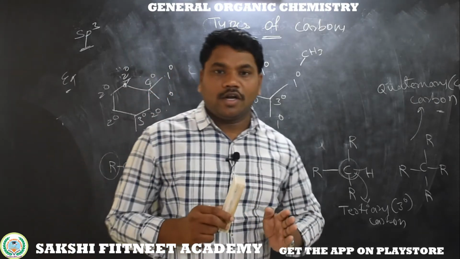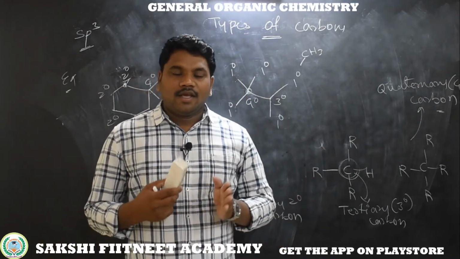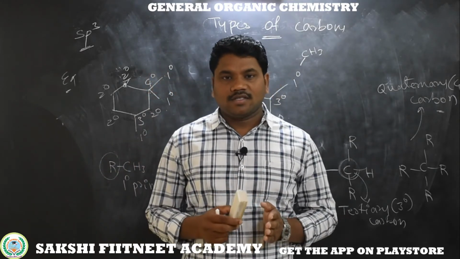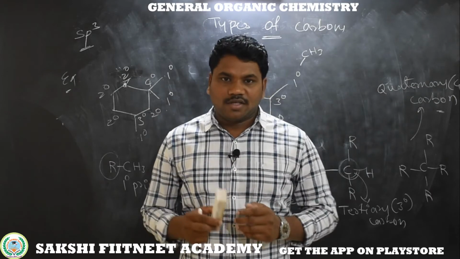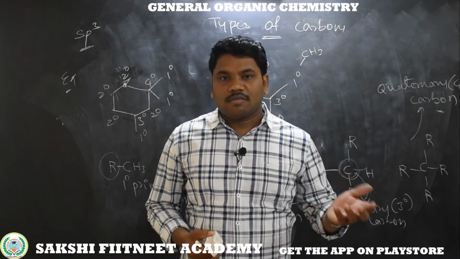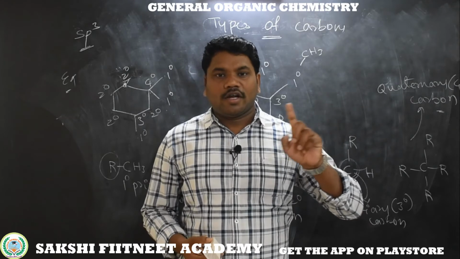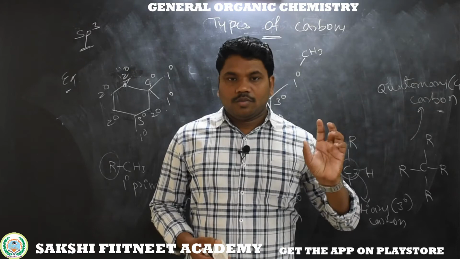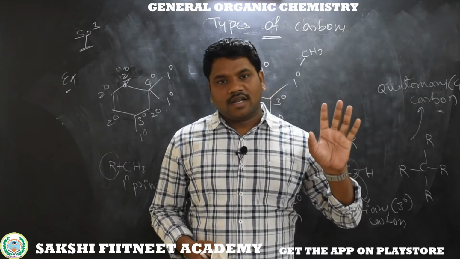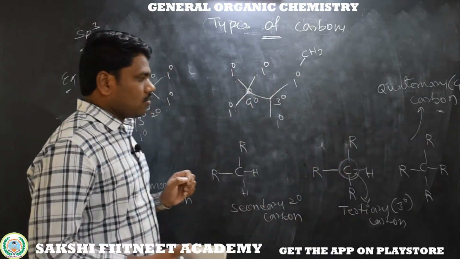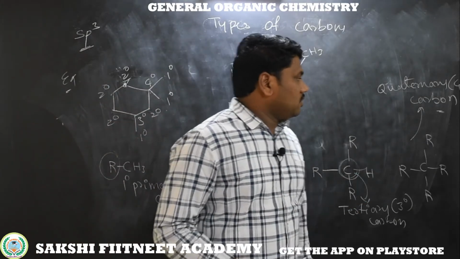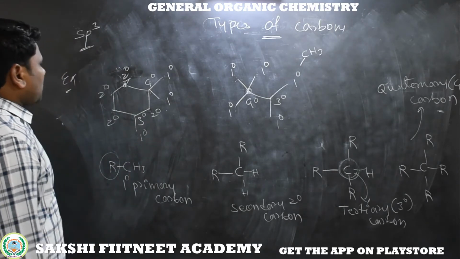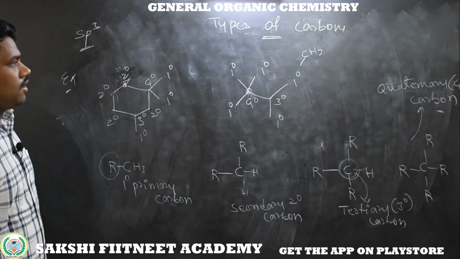Simple. If the carbon is bonded to 1 carbon, primary. Carbon bonded to 2 carbons, secondary. Carbon bonded to 3 carbons, that is tertiary. Carbon bonded to 4 carbons, that is quaternary. Instead of just carbon, we can represent it as R. R bonded to carbon: if we have only one R, that means 1 carbon organic group, primary. 2 R's, secondary. 3 R's, tertiary. 4 R bonds, that is quaternary carbon. So hope you understand well which is primary, which is secondary, which is tertiary and which is quaternary.